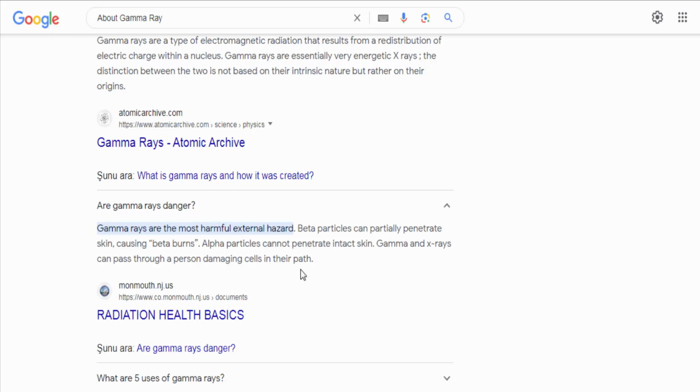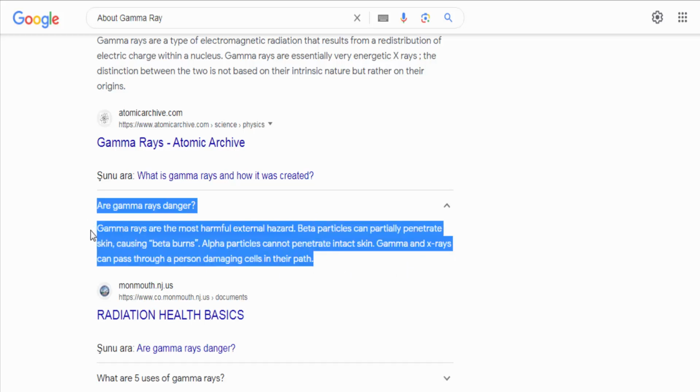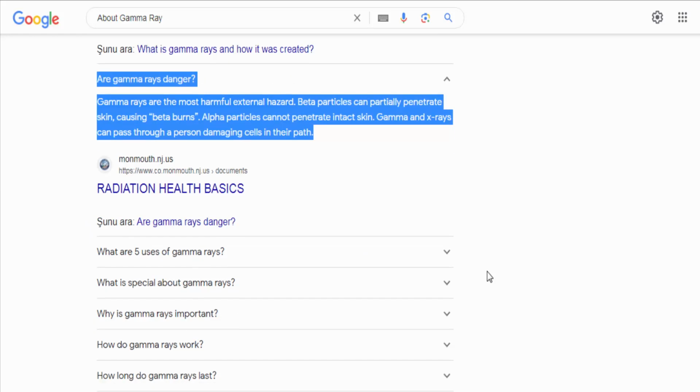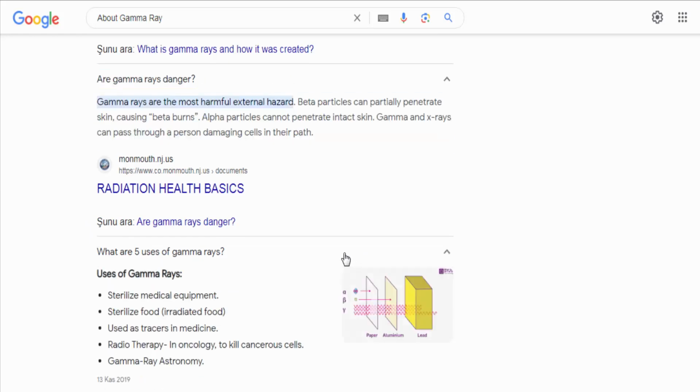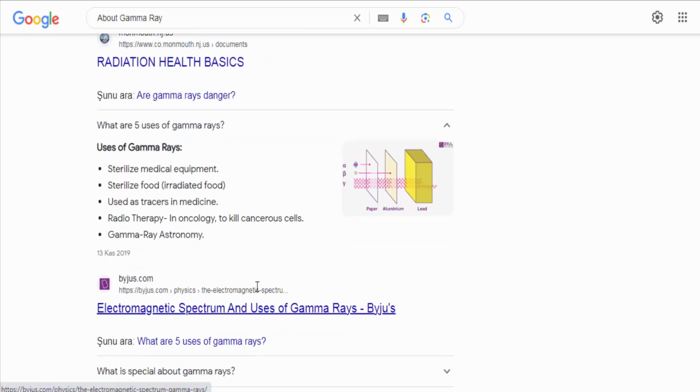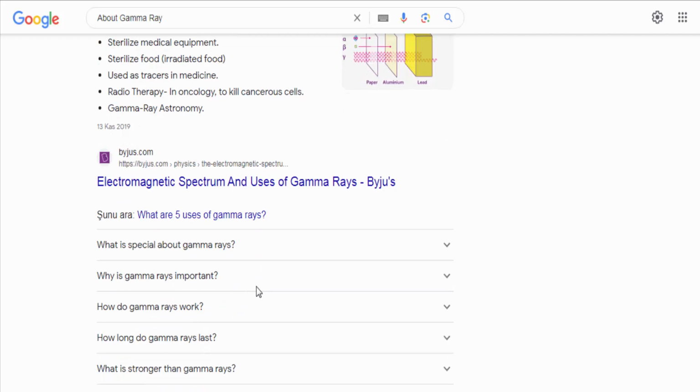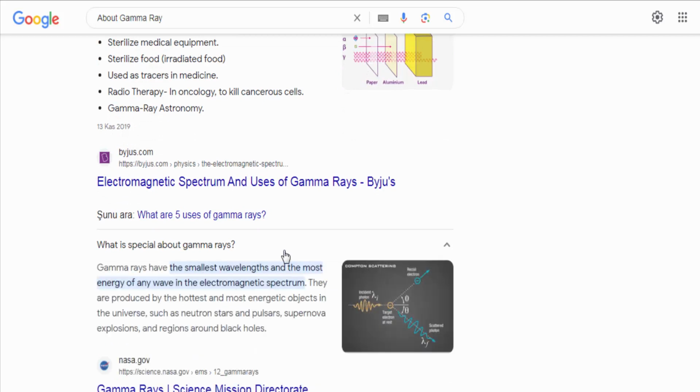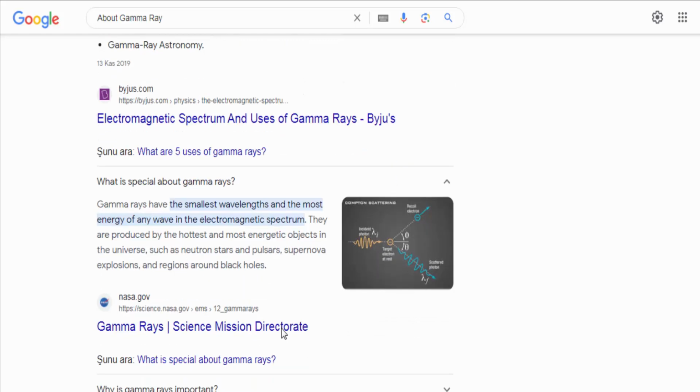Applications. Gamma rays have numerous applications in various fields. In medicine, they are used for cancer treatment, radiotherapy, and diagnostic imaging, such as gamma ray imaging. In industry, gamma rays are employed for sterilization, materials testing, and quality control. Gamma ray spectroscopy is used in research to study the composition and structure of atoms and molecules.